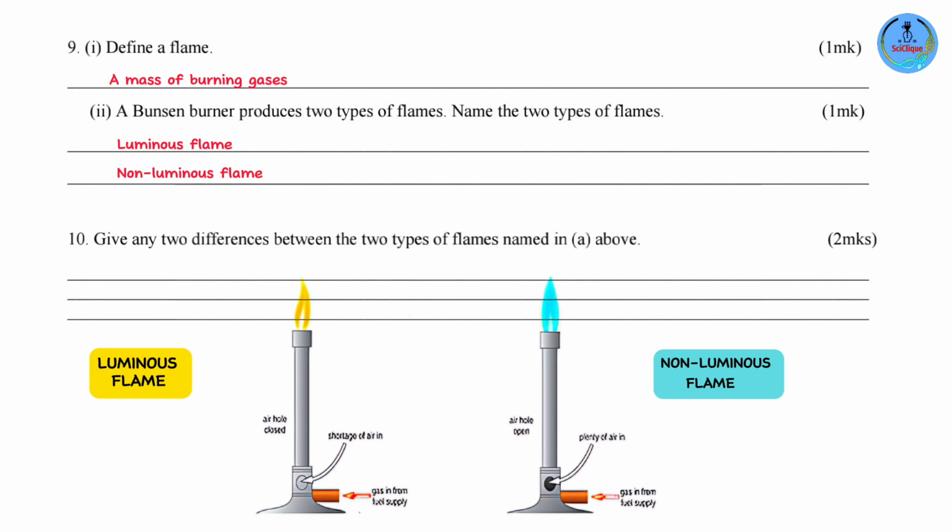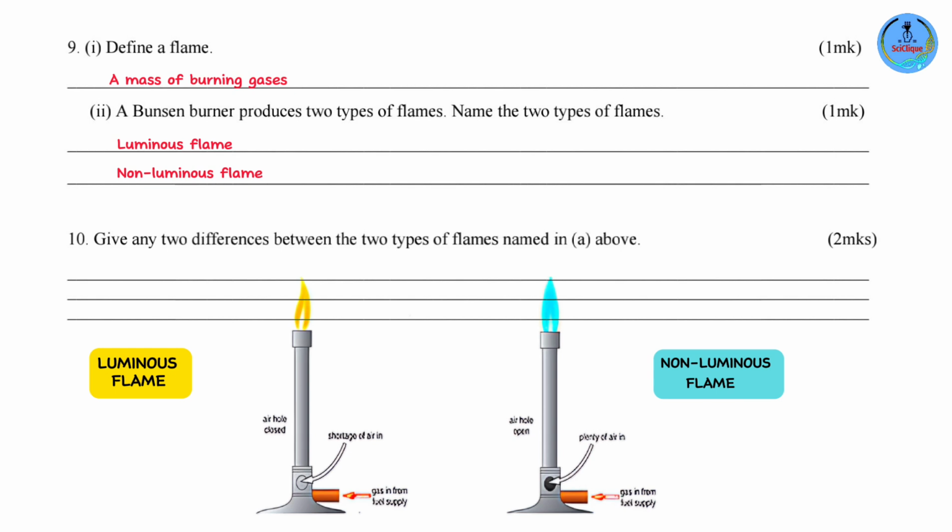Now, when the air hole is closed, no air enters into the Bunsen burner. So you're going to have burning taking place, combustion, yes, but it's going to be very little. The burning that takes place is going to be incomplete because the amount of air that is present is little. Remember, for burning to take place, oxygen needs to be present. Because the oxygen that is present here is not enough, burning is incomplete. So it leads to the formation of a yellow flame that is known as the luminous flame.